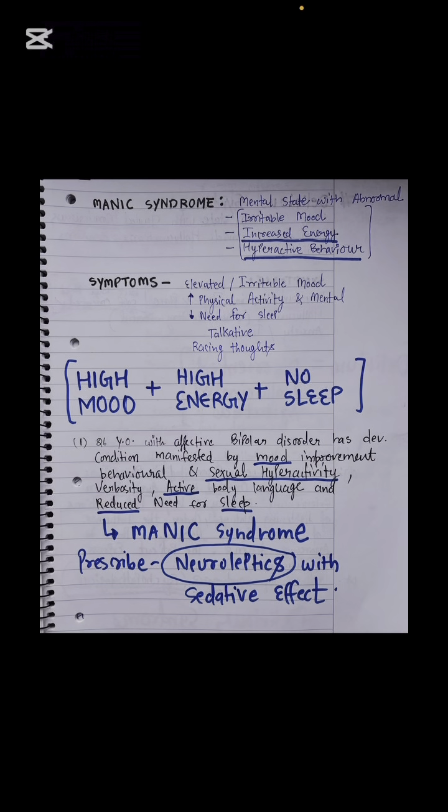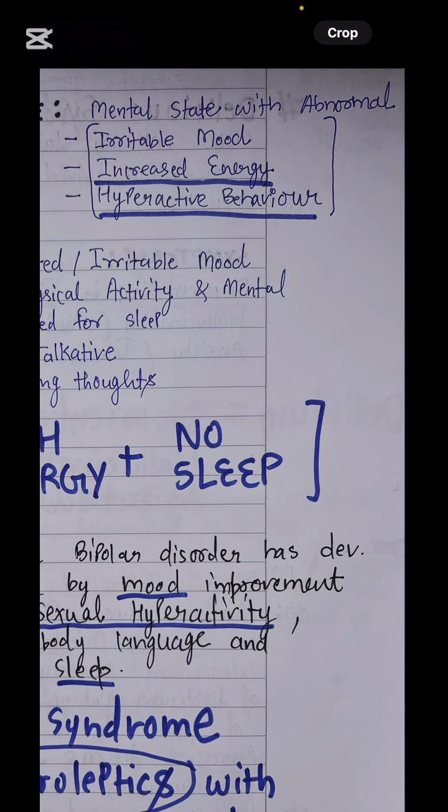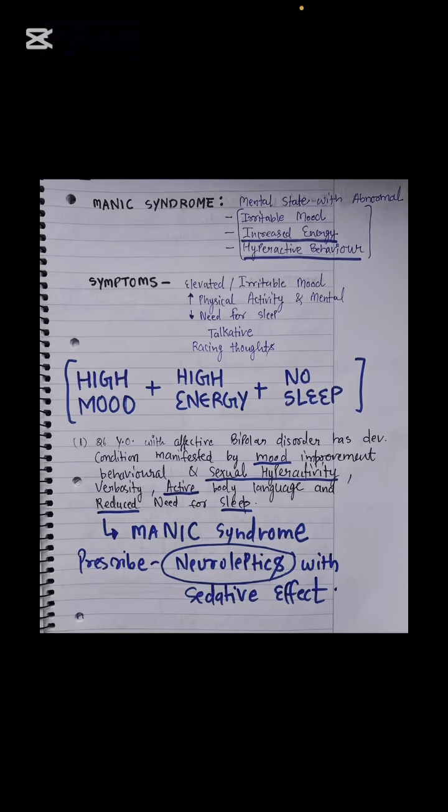Next is manic syndrome. Manic syndrome is a mental state with abnormal, irritable mood, high energy and hyperactive behavior. So the symptoms which we are going to see in the patient: elevated mood, the patient is in high energy, increased physical activity, sexual activity, mental activity, and the need for sleep is reduced, because the patient is in a state of hyperactivity right now.